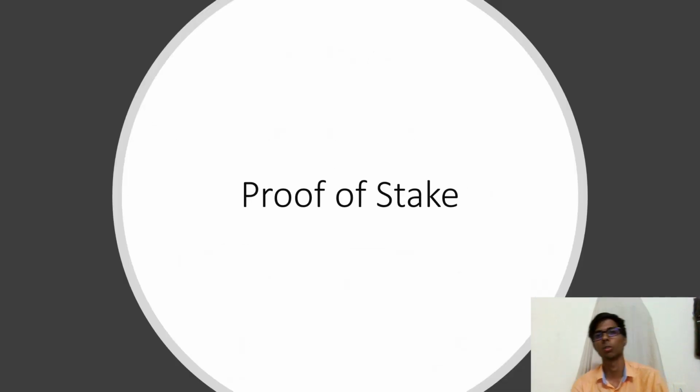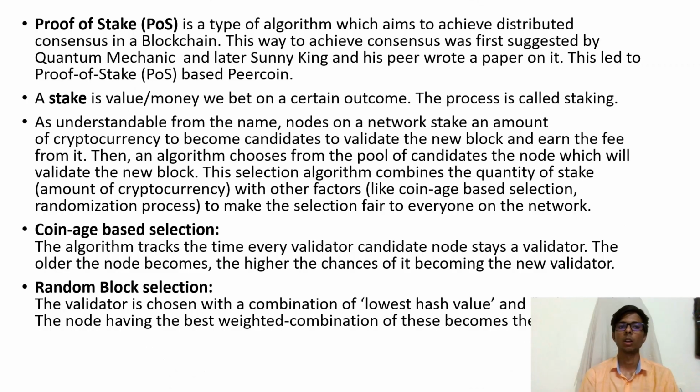So we will move to another algorithm, which is proof of stake. Proof of stake is another kind of algorithm which solves the problem of PoW, which was high resource consumption. Here, instead of solving a problem, one has to purchase or hold a larger stake to become a validator. As we know, a stake is a value or money we bet on a certain outcome. Here, in the name of stake, we have cryptocurrency.